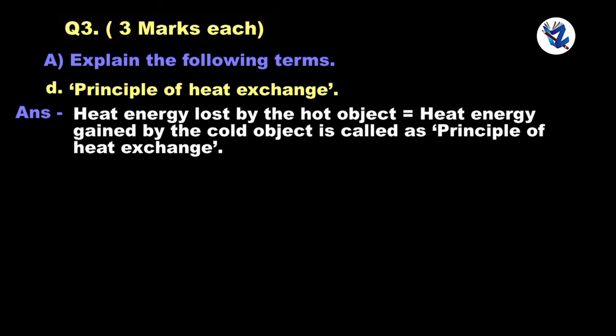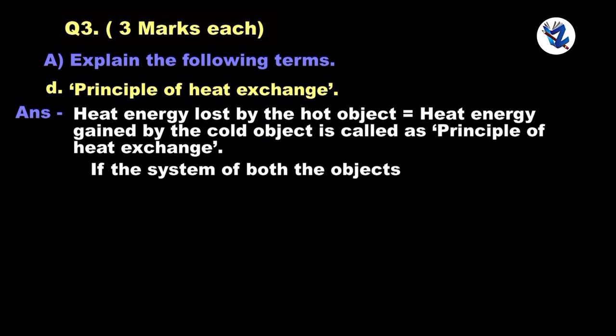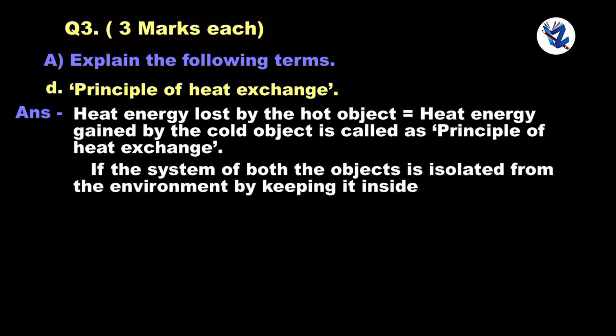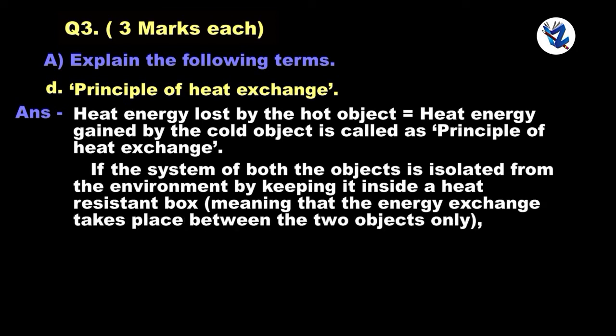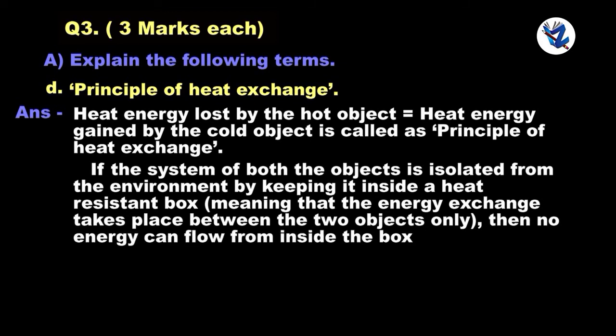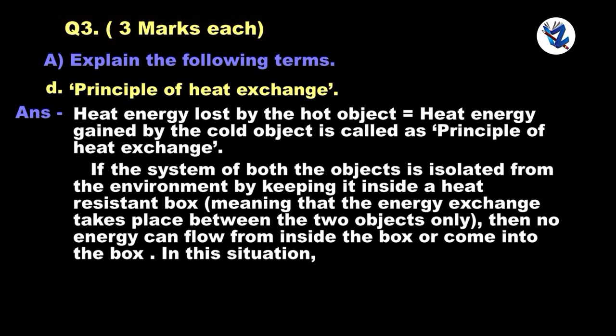For this, the system of both the objects is isolated from the environment by keeping it inside a heat resistant box, meaning that the energy exchange takes place between the two objects only. Then no energy can flow out of the box or come into the box. In this situation, we get this principle.